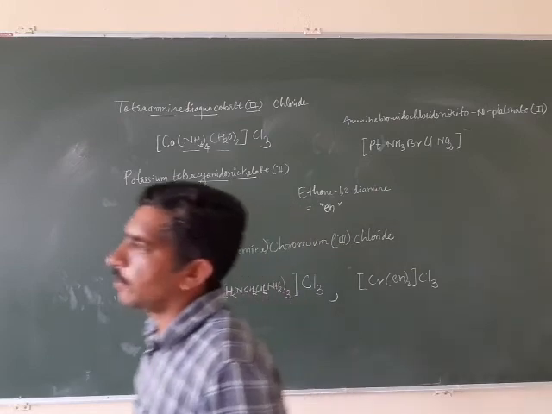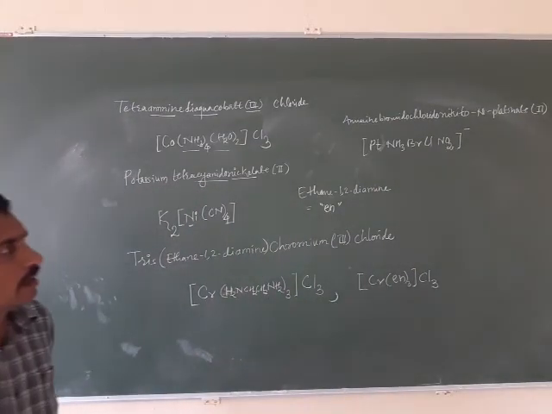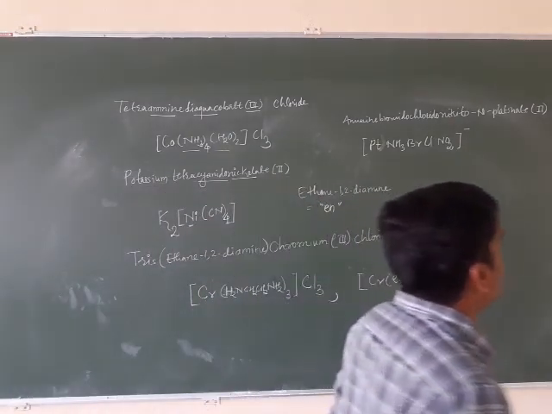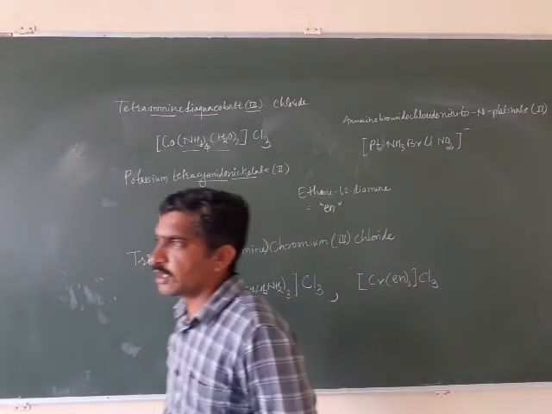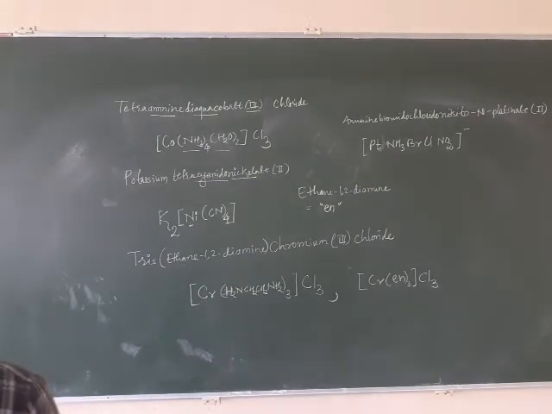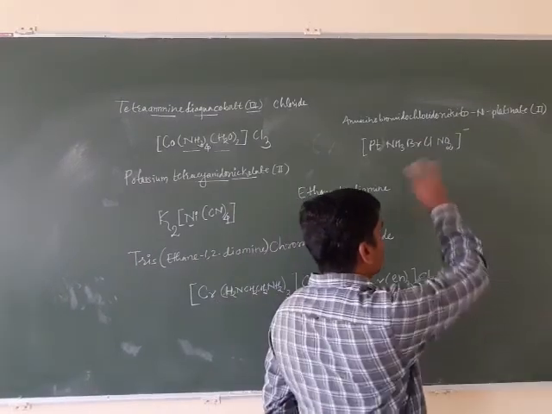Ate means the complex carries a negative charge, so the negative charge is written over here as minus 1. So there are a total of 3 negative charges; 2 can be balanced by platinum, and 1 negative charge is on the complex.